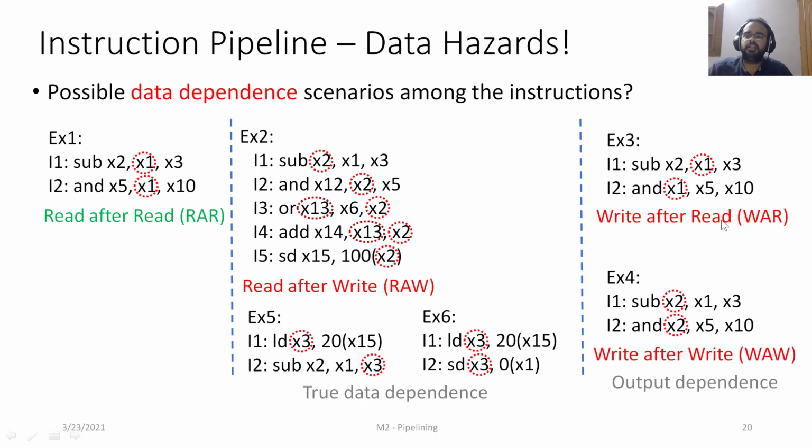Both write after read and write after write are called false data dependencies. Also, write after write is called output dependence, and write after read is called anti-dependence.